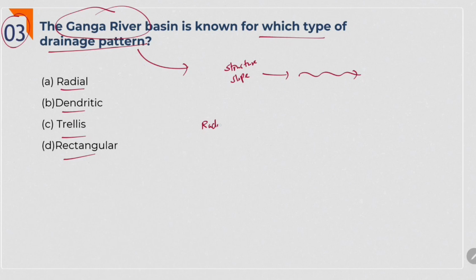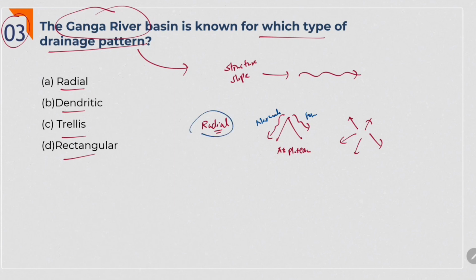Coming to radial pattern. See, when the rivers originate in the hill like this, they flow in all directions. One river here like this. This is called radial pattern. Radial pattern look like this. From one point, many rivers originate and flow in different directions. For example, you take Amarkantak Plateau. Narmada river flows here and Son river flows here. So it is the example of radial pattern.